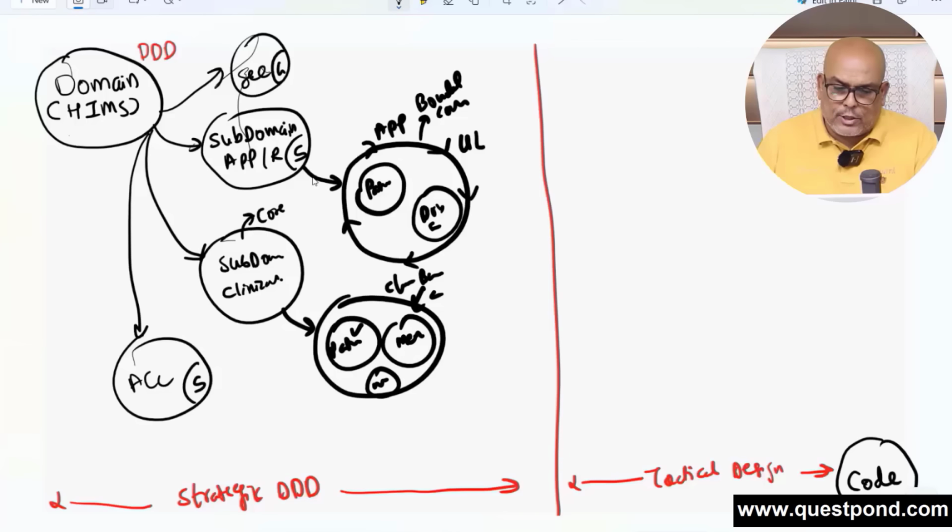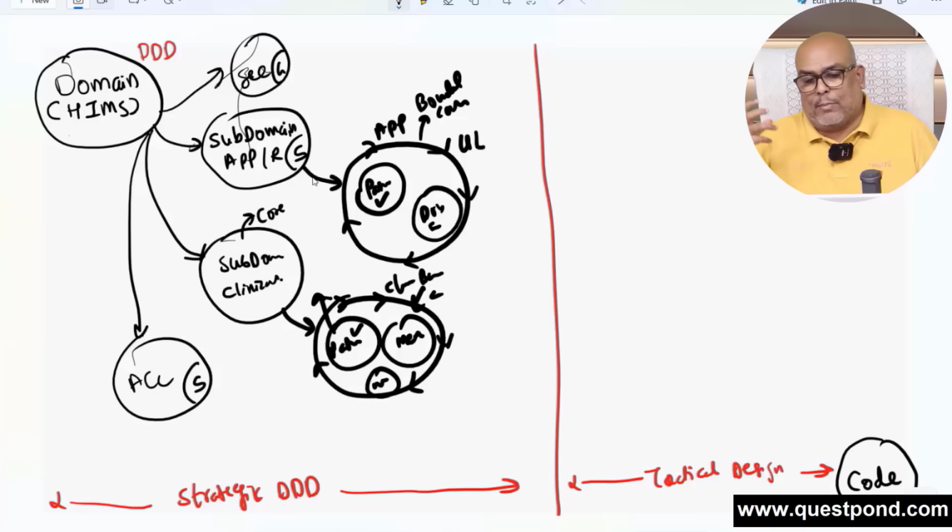Now see, here also there is patient, here also there is patient, but there is a big difference. This patient is all about appointment: appointment date, appointment time, appointment with which doctor. While this patient is all about treatments, medication, the patient problem, the patient history, and what kind of treatments we are giving. So both of them are patient, but the ubiquitous language, the language we speak of a patient inside clinical, is very different from the patient when we take the appointment. So domain, subdomain, inside the subdomain you will have a bounded context.